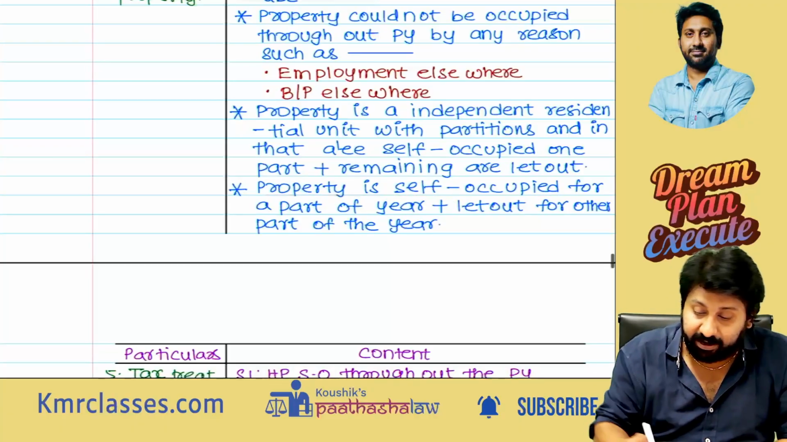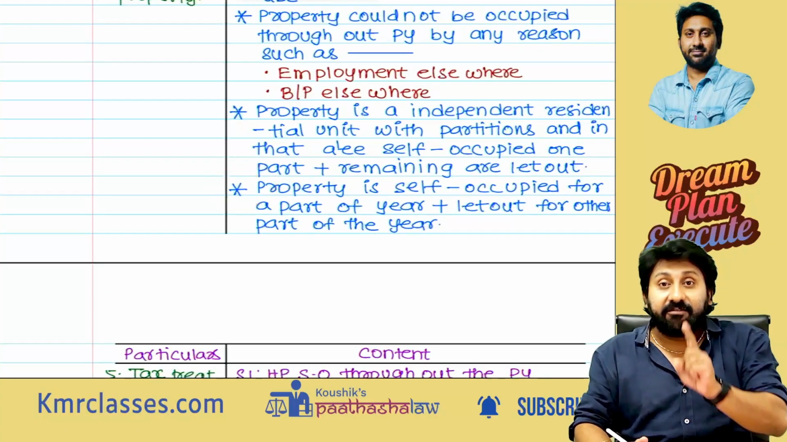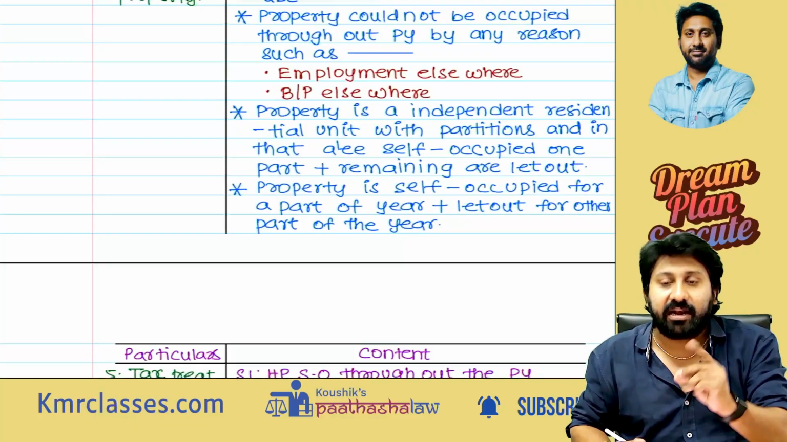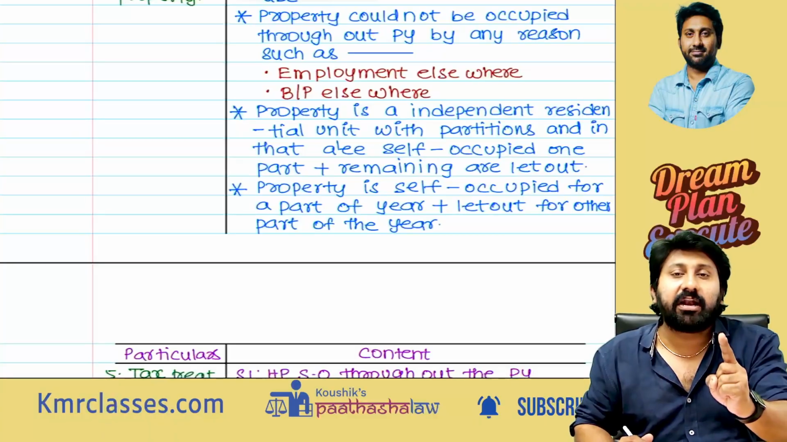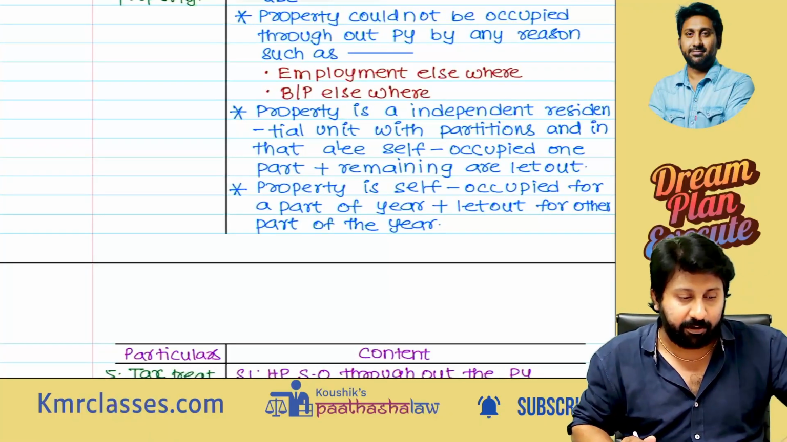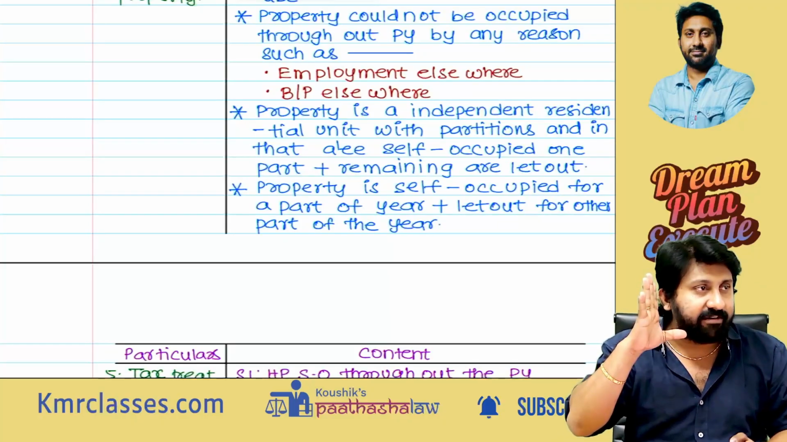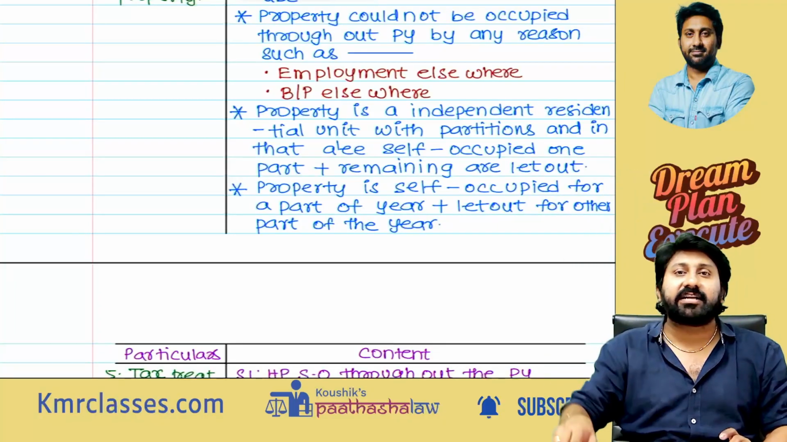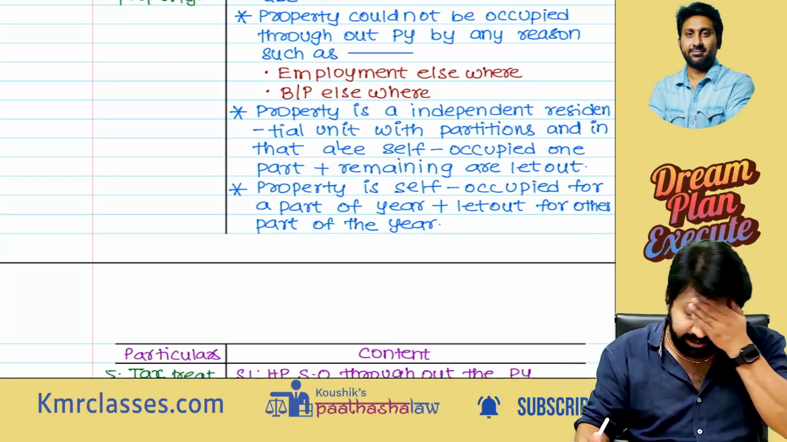The fourth one: property is self-occupied for part of the year and let out for part of the year. It is important for the exam. If it is let out for part of the year, that's all. Self-occupancy benefit will be gone. Even if you let it out for 1 day, I will treat it as let out property only. I will not treat it as self-occupied property. It means let out intention is important. 1 day you gave it for let out, that's all. Full year I will treat it as let out property only. You will calculate reasonable rent and tax accordingly.